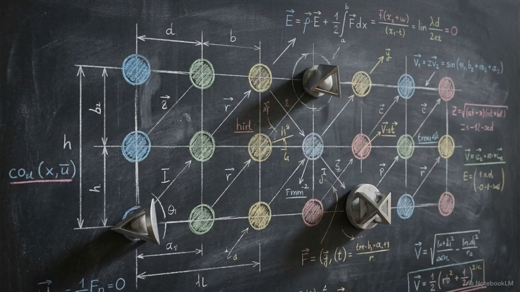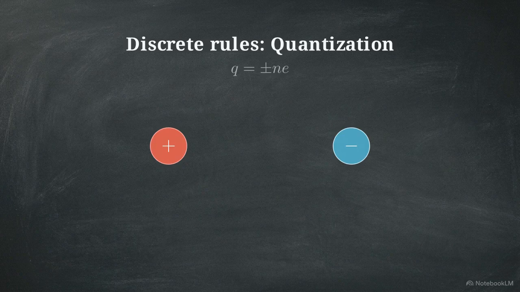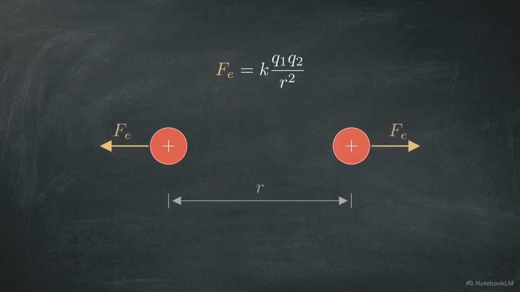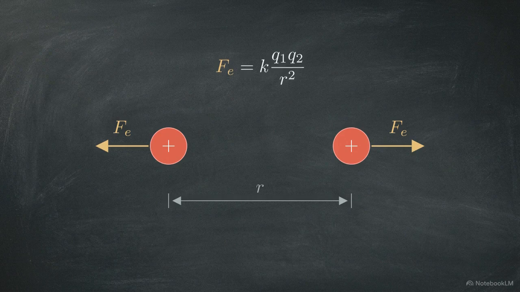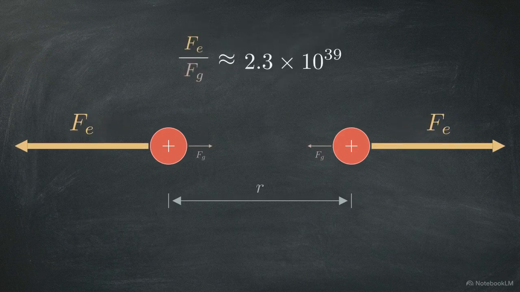To understand exactly how matter behaves at scale, we have to establish the bedrock classical mechanics of electrostatics, starting entirely from fundamental axioms. We will define the discrete rules that govern atomic behavior, calculate spatial interactions across empty space using Coulomb's law, and mathematically prove the dominance of electrostatic forces over gravity.